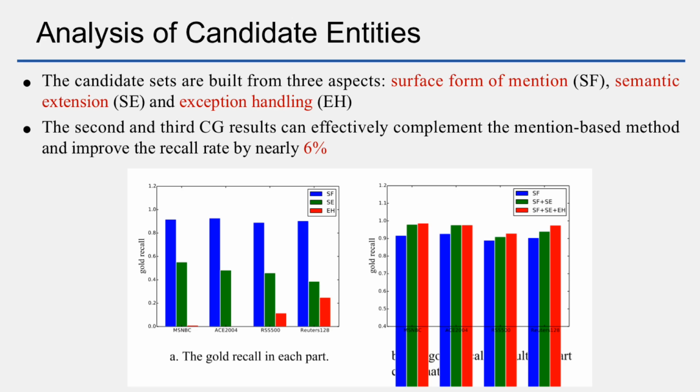In our system, the candidate sets are built from three aspects, which are the surface form of the mention, the semantic extension, and the exception handling. To investigate the contribution of each part, we calculate the corresponding gold recall and show the statistical results in the figure. We can observe that the mention-based method can recall about 90% of the gold entities in most datasets, and 50% of gold entities can be retrieved by adding local and global information.